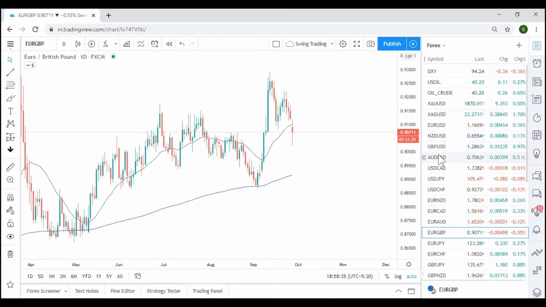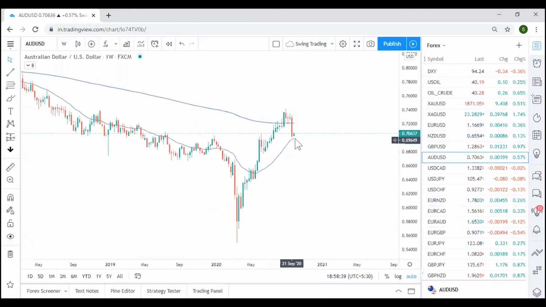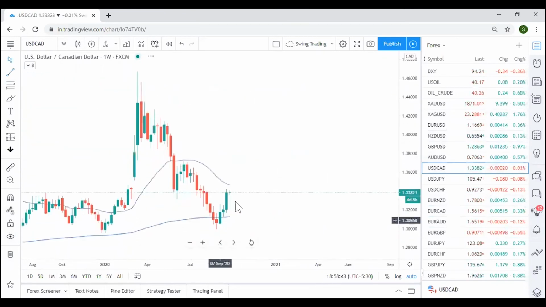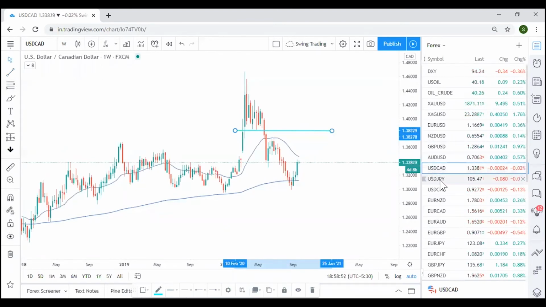And let's check AUD USD weekly. See, again a strong bearish candlestick is what we have. USD CAD, we have a strong bullish candle. It looks to go further up, at least till this level. Right, so it's very easy.